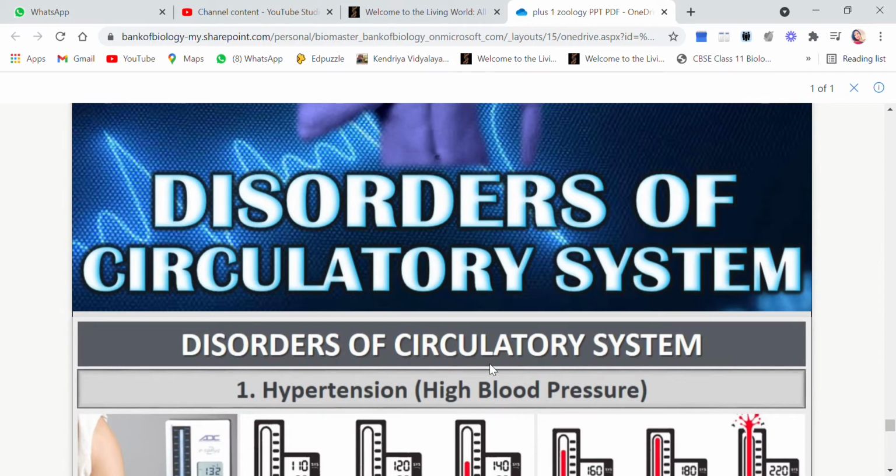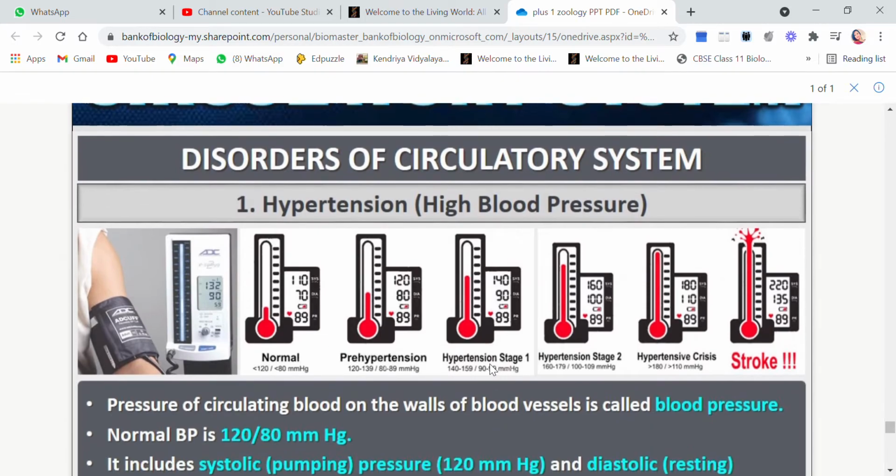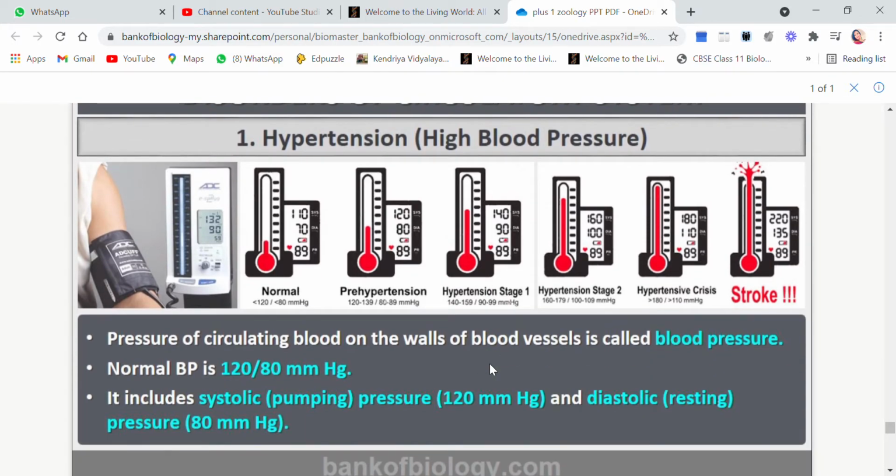Children, I will also cover here the disorders of the circulatory system. The first disorder of the circulatory system is hypertension or high blood pressure. The pressure of circulating blood on the walls of the blood vessels is called blood pressure.